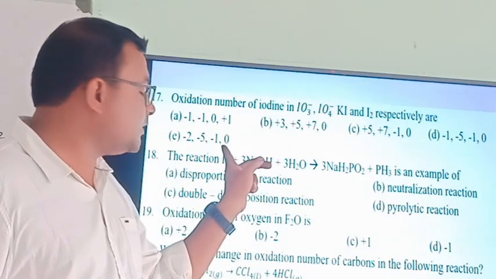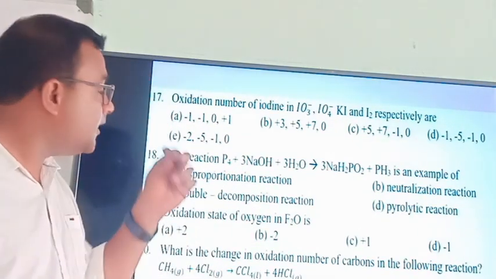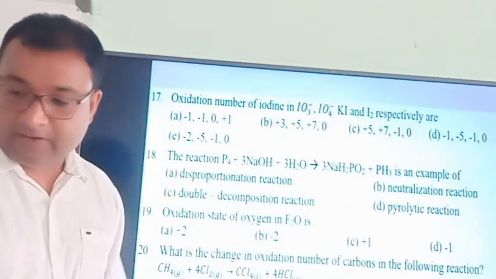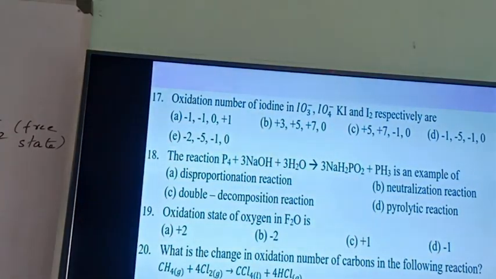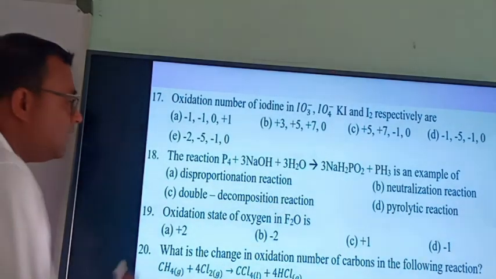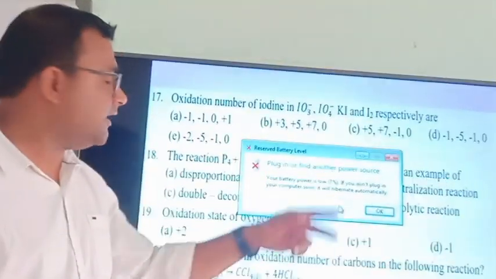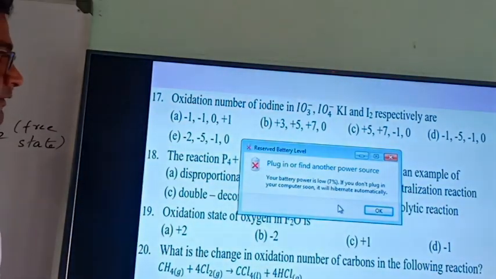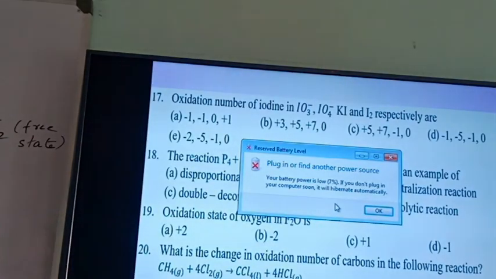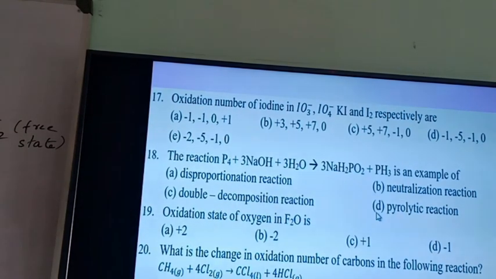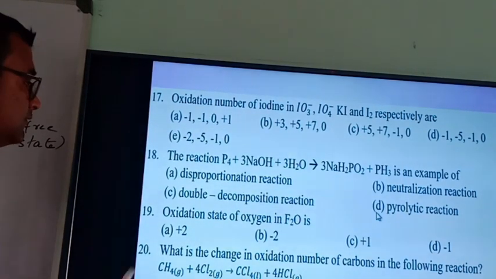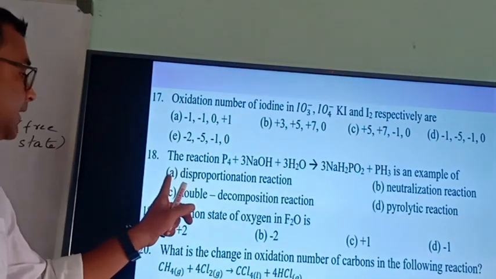Phosphorus charge is 0 because it is given in free state. Let's write down only those two components. It is an example for disproportionation reaction. Same element gets oxidized and same element gets reduced. So the correct option is option A.